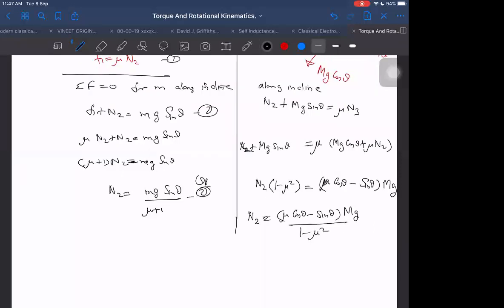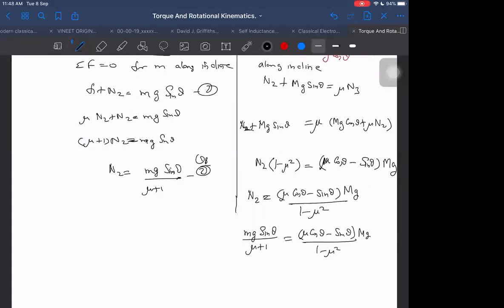Now we can equate these two, sir. Then we can write N2 as mg sin theta divided by mu plus 1 is equal to mu cos theta minus sin theta, because our aim was to find out at what angle it will just start sliding. So then we can find tan theta.